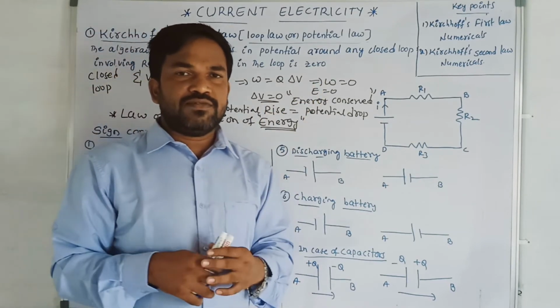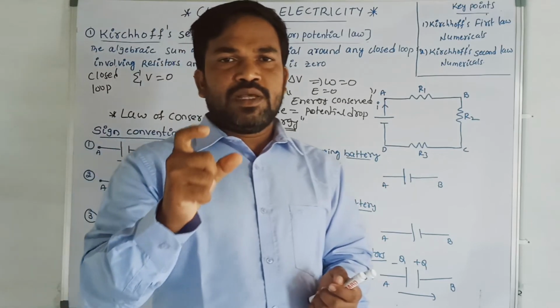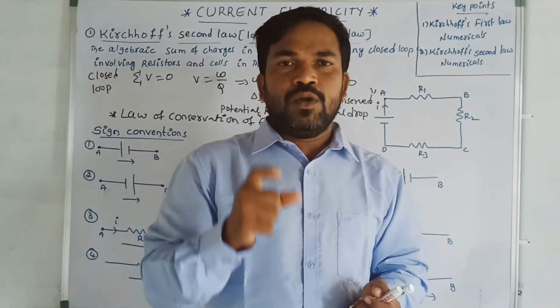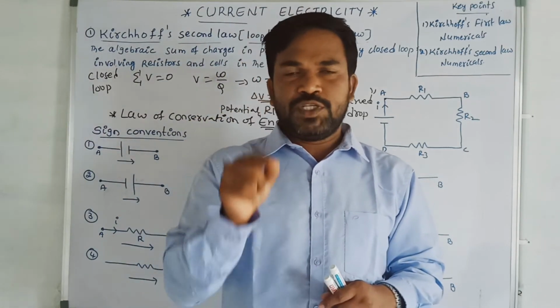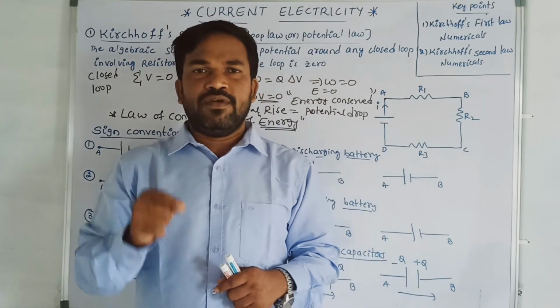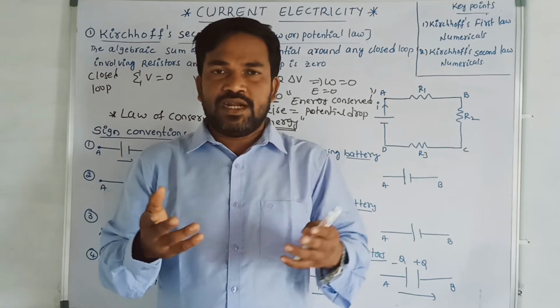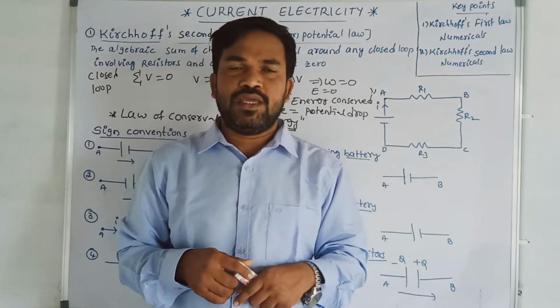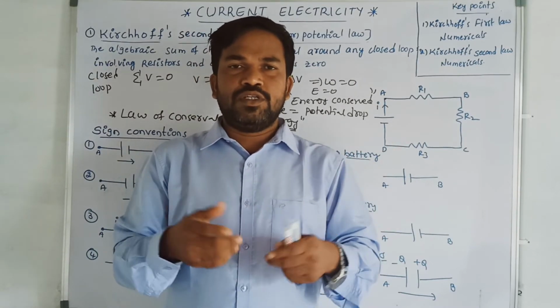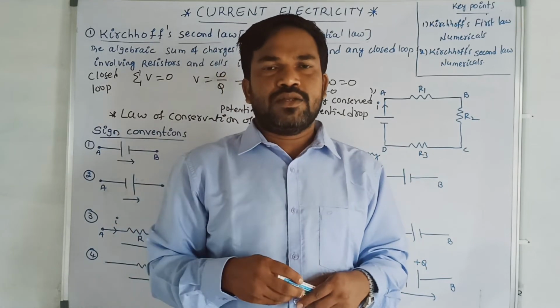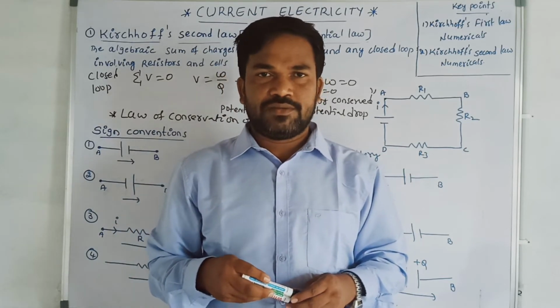Okay, what is Kirchhoff's second law? Simple. The algebraic sum of all the potentials in a closed loop is equal to 0, which obeys the law of conservation of energy. It is based on the law of conservation of energy. If it is not obeying, then the second law is not going to be right. It is violating the law of conservation of energy.